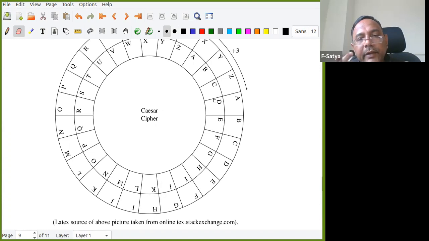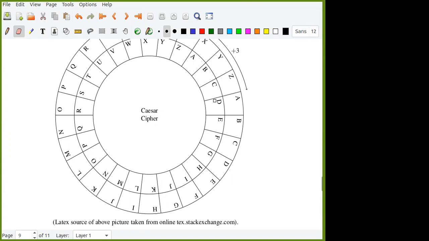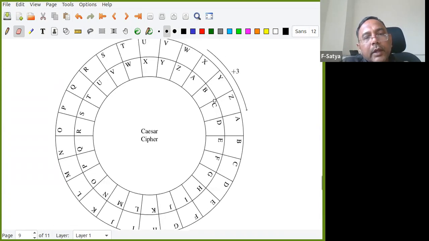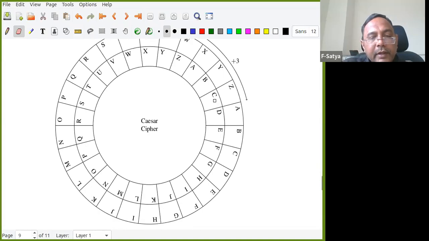CAT by Caesar is FDW. C becomes F, A becomes D, T becomes W. Is it clear? Now how do we get back? If Bob receives FDW, he will subtract 3 again. I hope this is clear.